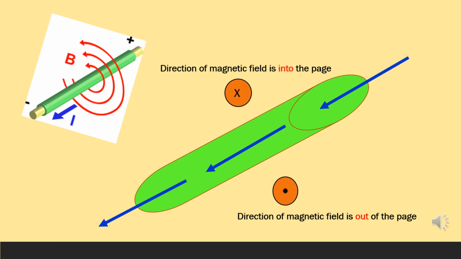Let's learn here how the direction of the magnetic field around a conductor is marked in a diagram. We use dot and cross marks for that. Here the magnetic field is created in an anti-clockwise direction. So a dot inside a circle is used to indicate a magnetic field coming out of the page, and a cross inside a circle is used to indicate a magnetic field going into the page.